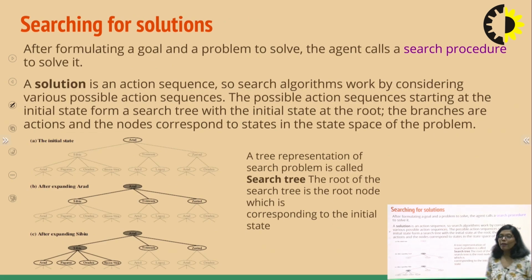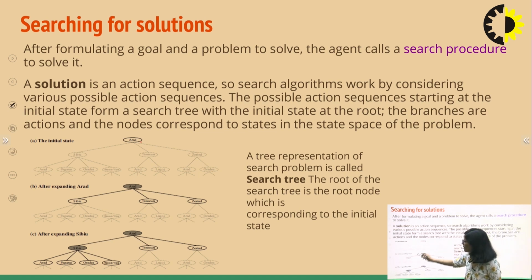Now once we have defined the problem, we have defined the search space, the state space, now we have to search for the solution. This is mainly what we are going to study: how we are going to search for the solution. So after formulating a goal and a problem to solve, the agent will call the search procedure. What is solution? We know that the solution is a possible sequence of actions that will lead us to the goal. So suppose this is my initial state.